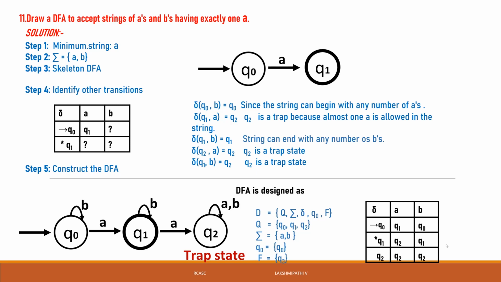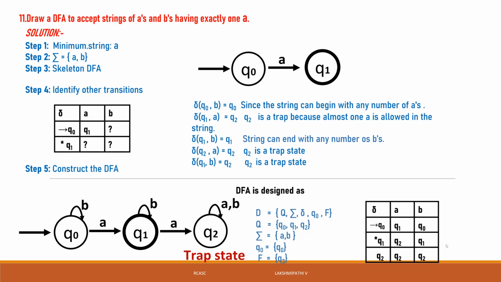That's why we are considering one trap state. See, Q1 of A will be Q2. When there are two A's, at that time the machine will go to the trap state, and then it will not be accepted. For that purpose only we take another A as input to Q2. That is only, Q1 of A will go to Q2. See, that Q2 is called a trap state. Then Q2 of A is Q2 only, and Q2 of B also will be Q2 only.